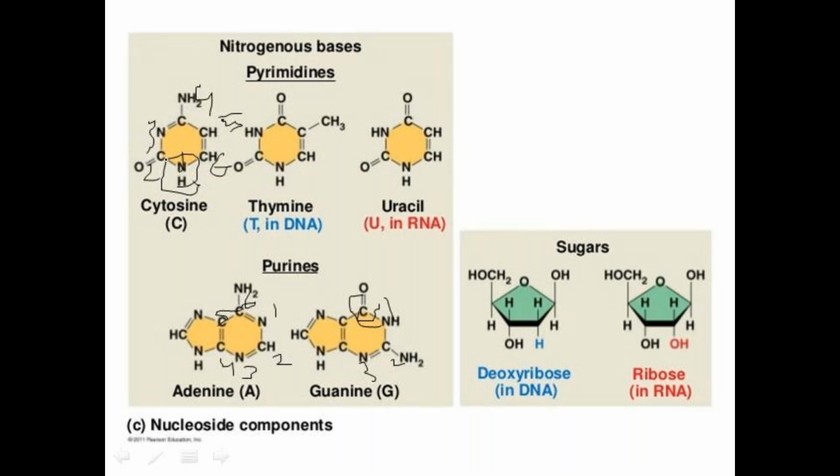Whereas for thymine, yeah, 2,4-dioxy, at the fifth position a methyl group is there. 5-methyl, 2,4-dioxy 5-methylpyrimidine. That is called as the thymine.